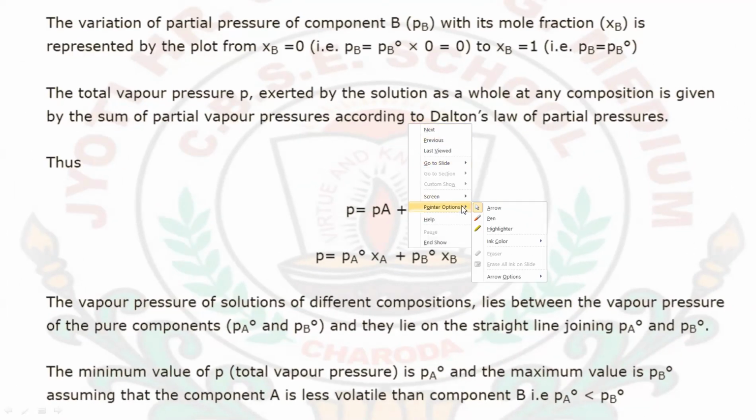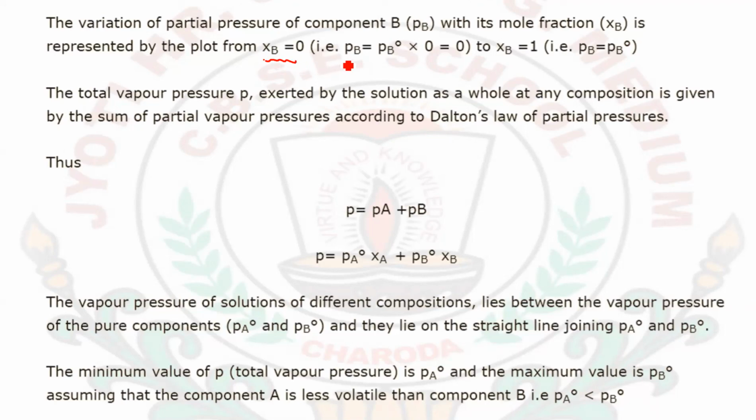The variation of the partial pressure of component B with its mole fraction is represented by plotting the graph. When χB = 0, PB = PB° × 0 = 0, and when χB = 1, then PB = PB°, similar to the A component we talked about before.